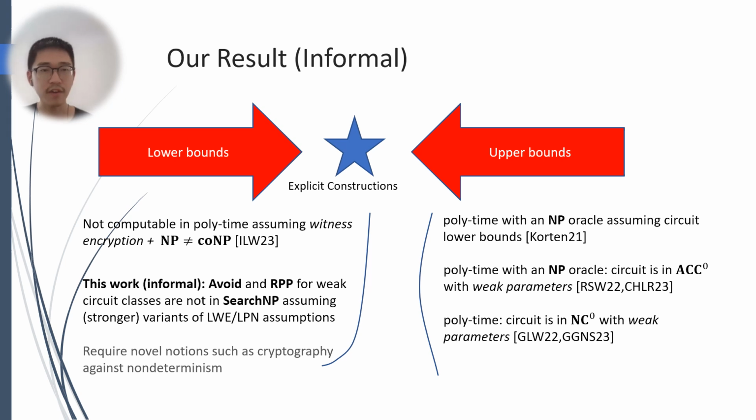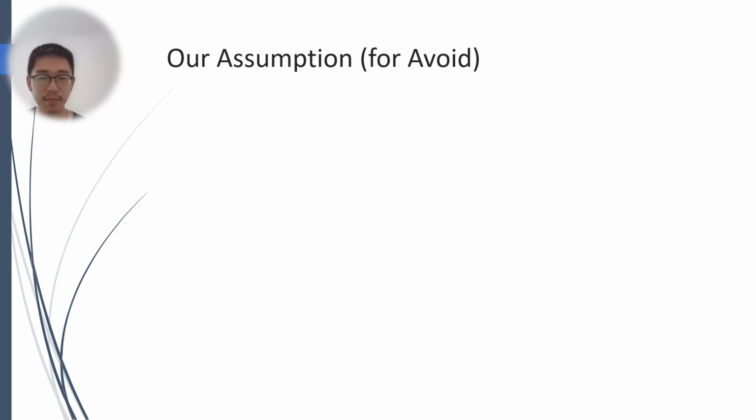Indeed, we can further extend our previous result to show that range avoidance and remote point, even for very weak circuit classes, are not in search NP, assuming stronger cryptographic assumptions. The statement and the proof of the second result are very similar to the first one, but to actually prove the stronger hardness, we need to strengthen the assumptions as well as define some novel notions in cryptographic constructions.